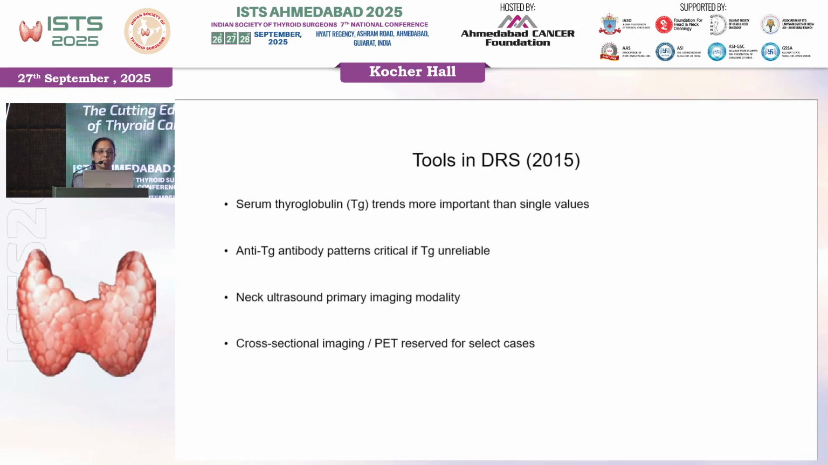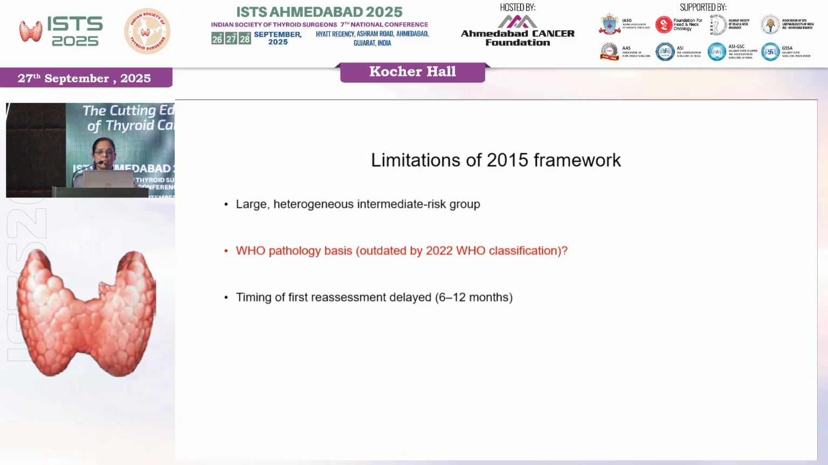The tools we all know are serum thyroglobulin, anti-thyroglobulin antibody, and various kinds of imaging. Usually we use ultrasound neck and CT or PET CT whenever needed. So naturally, every guideline has limitations.